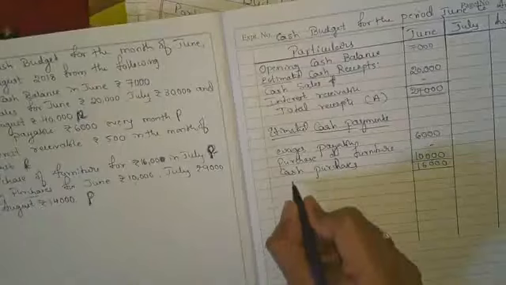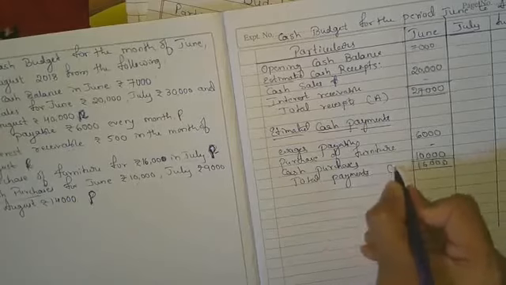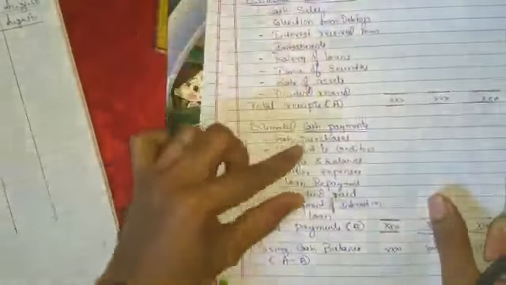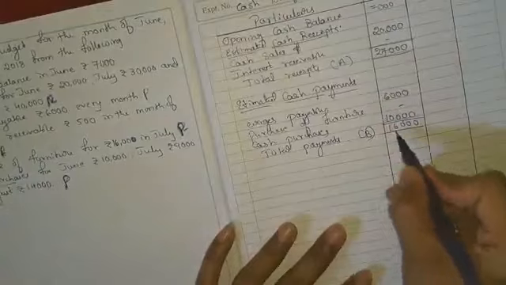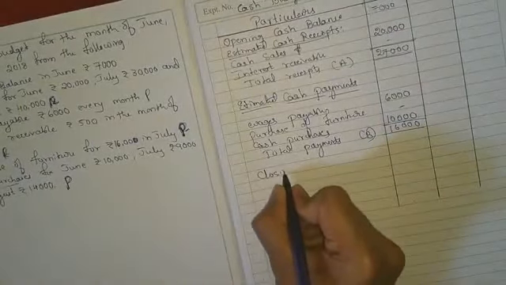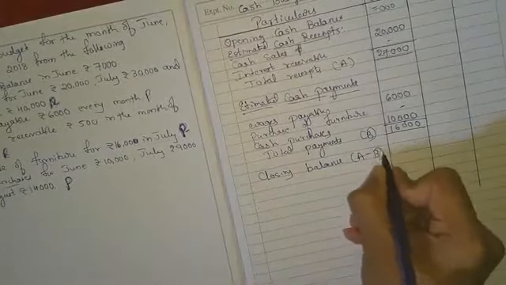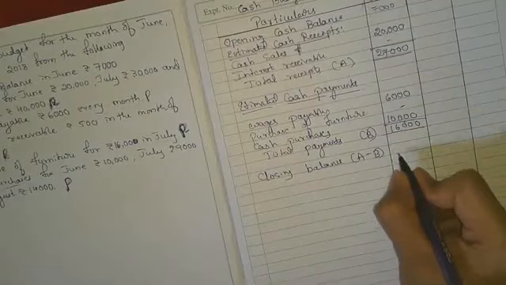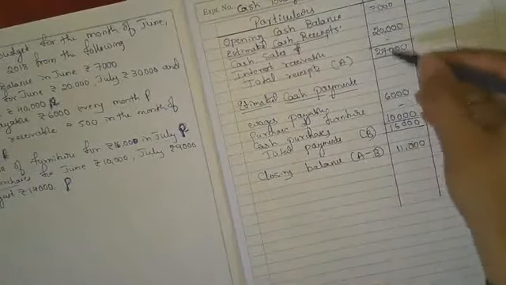That means I'll write down total payments B. As per the format, whatever we list out as receipts and payments, the closing balance is A minus B. That means 27,000 minus 16,000, it will be 11,000. So now we have completed the month of June.